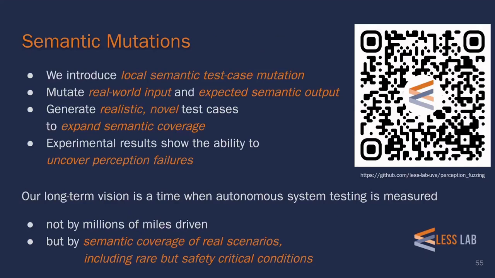In conclusion, we introduced the notion of local semantic test case mutation that allows us to leverage existing annotated real-world data to generate realistic and novel test cases to expand semantic coverage of perception systems. Our experimental results have uncovered significant failures in state-of-the-art perception systems and lay the foundation for future research into semantic mutation. Our long-term vision is a time when autonomous system testing is measured not by millions of miles driven, but by semantic coverage of real scenarios, including rare but safety-critical conditions.